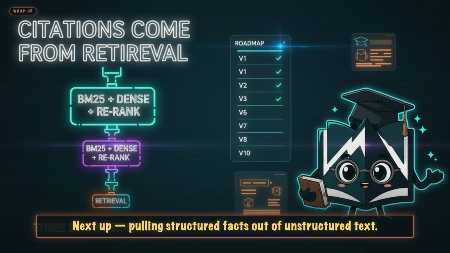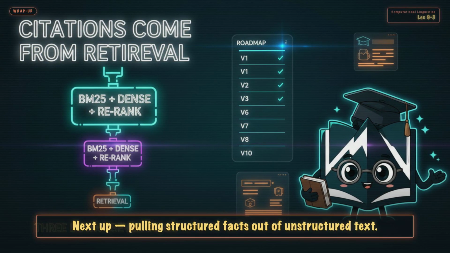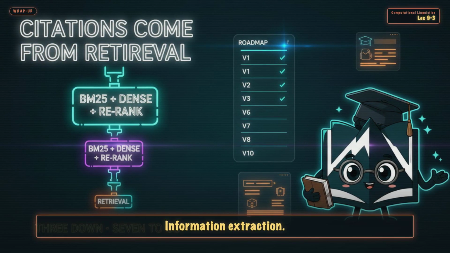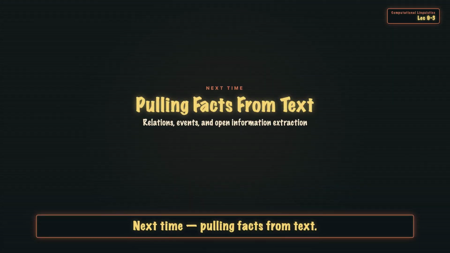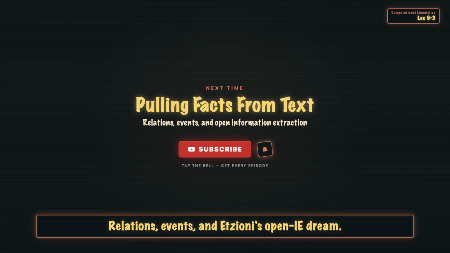Next up, pulling structured facts out of unstructured text. Information extraction. Next time, pulling facts from text. Information extraction: relations, events, and Etzioni's OpenIE dream. How Google Knowledge Graph got built.